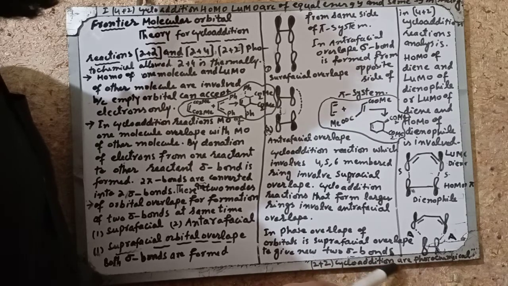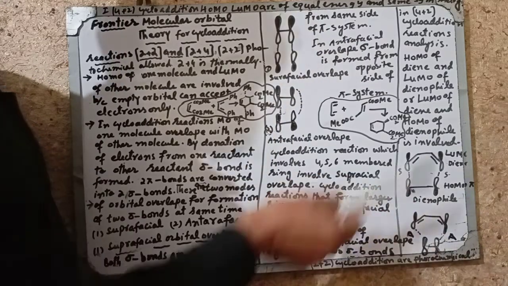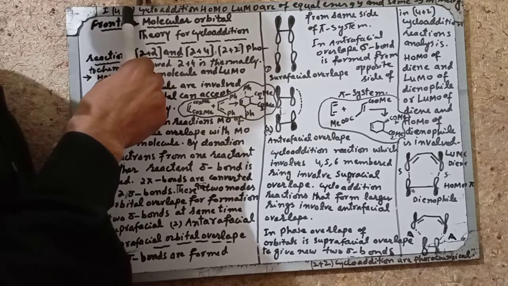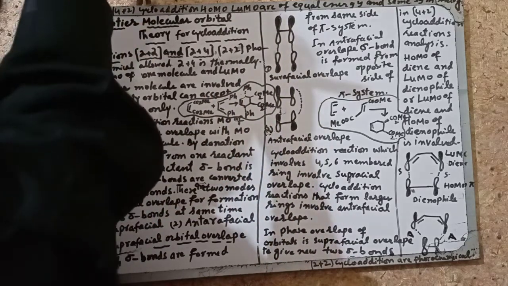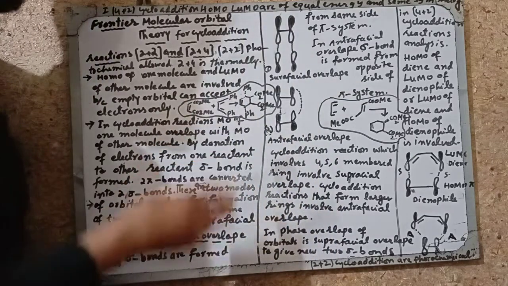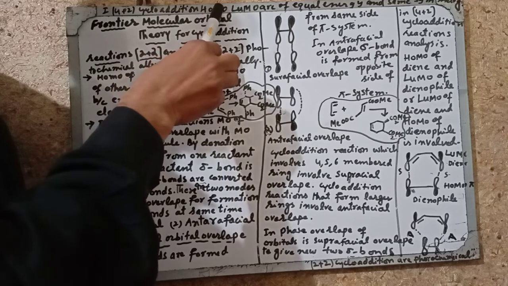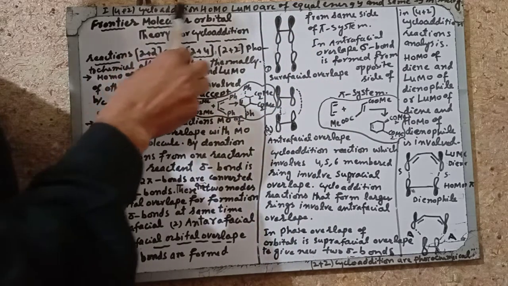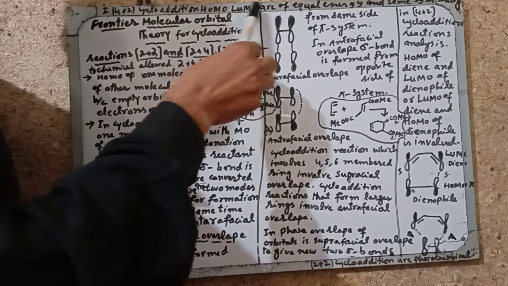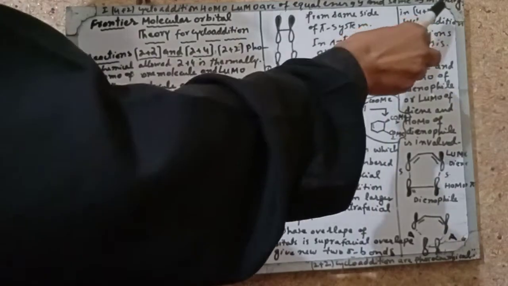2 plus 2 cycloaddition reactions are photochemical cycloaddition reactions, and 4 plus 2 are thermal addition reactions. Sometimes they occur at very low temperature, or room temperature, or lower than room temperature. In 4 plus 2 cycloaddition reactions, the HOMO and LUMO are of equal energy. The reason is that in a 4 plus 2 cycloaddition reaction, the HOMO of one molecule and the LUMO of the other molecule are of approximately equal energy and the same symmetry.